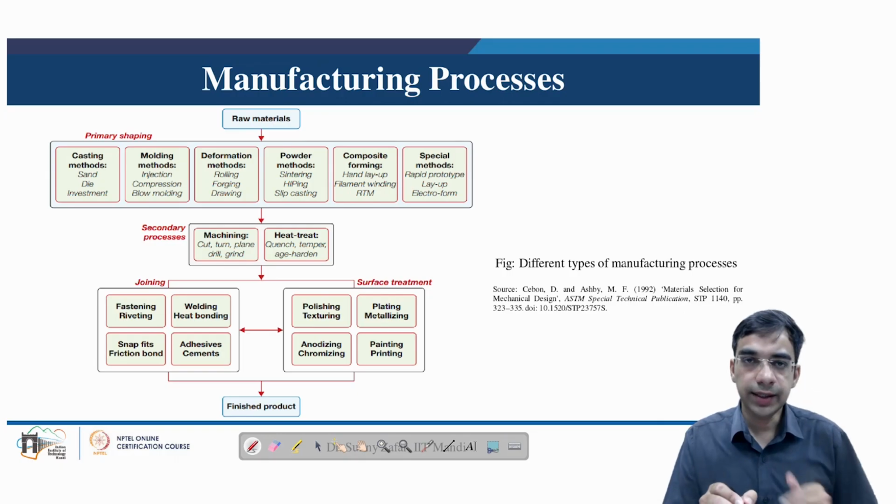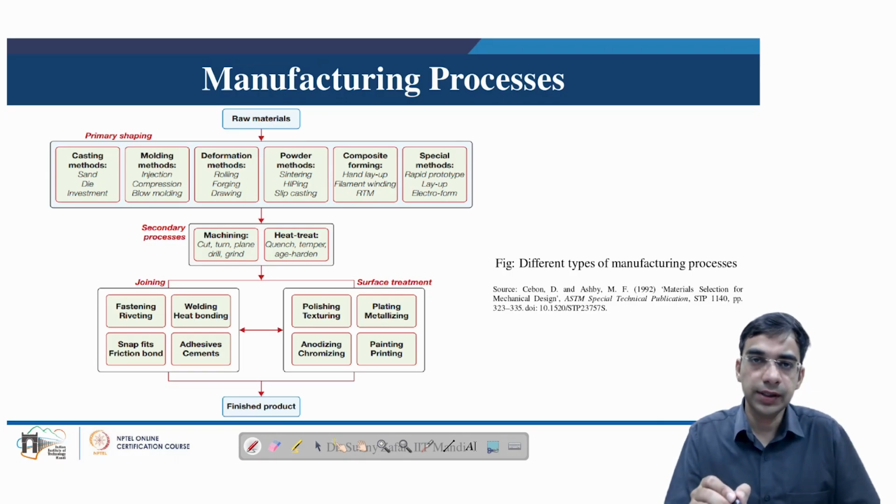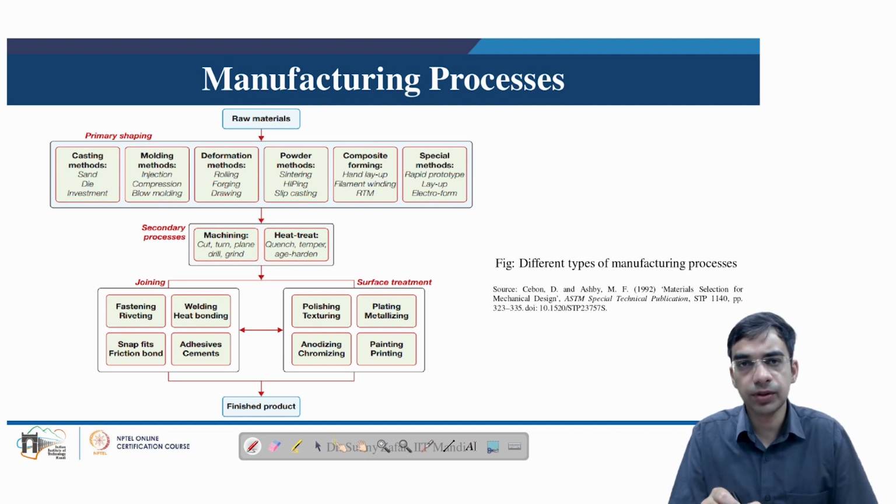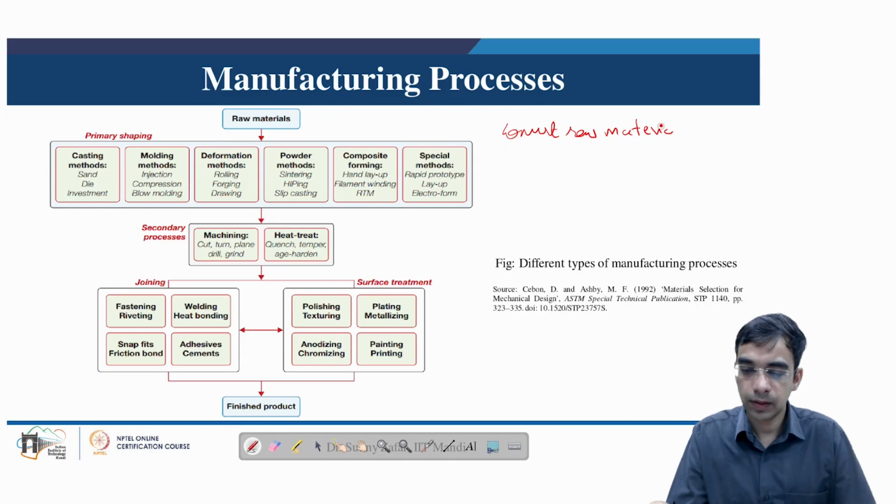Now with that we enter the next module of this course, which is manufacturing processes. We will be spending some time discussing the overview of the manufacturing processes. Nevertheless, we are not going to go into specific details. Manufacturing processes, as we know, are basically processes to convert raw material into finished goods.